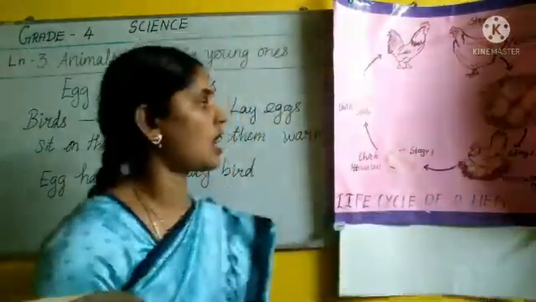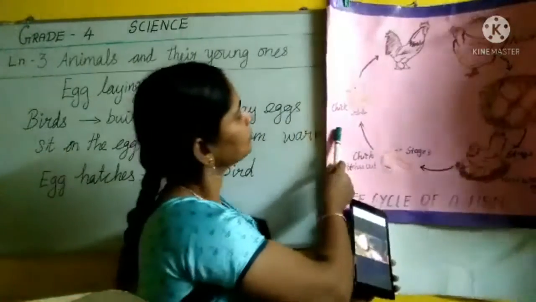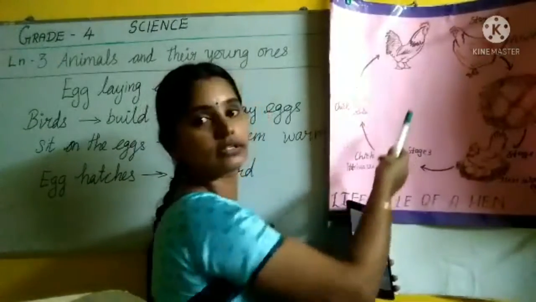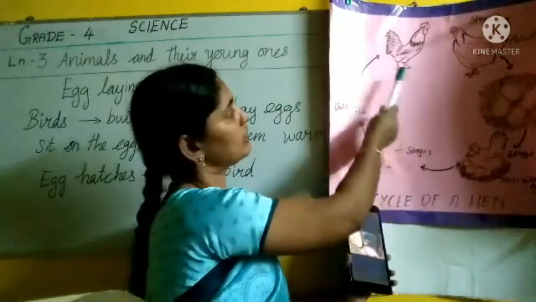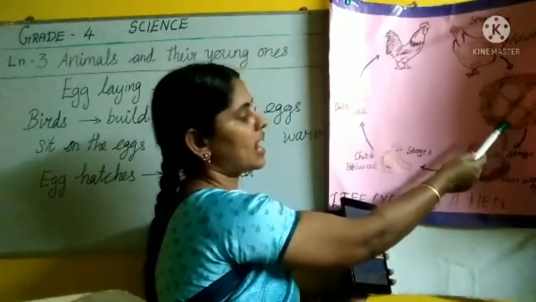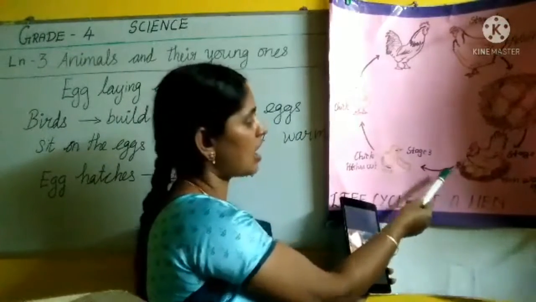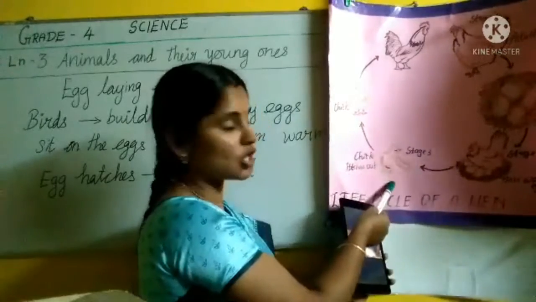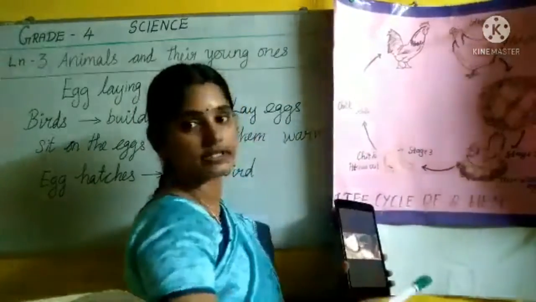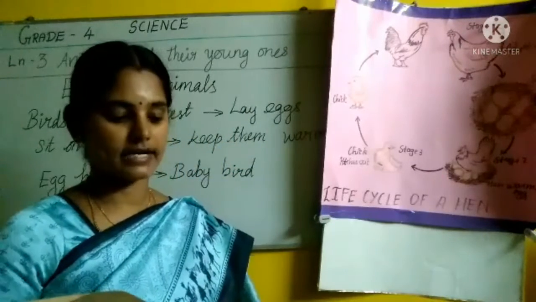Here, look at this chart. Here also I have drawn the same. See, this is the hen and this is the cock. The hen lays eggs in the nest, and the hen sits on those eggs. The chick hatches out, the chick grows, and it becomes an adult. So this is the basic structure we can say in egg-laying animals.